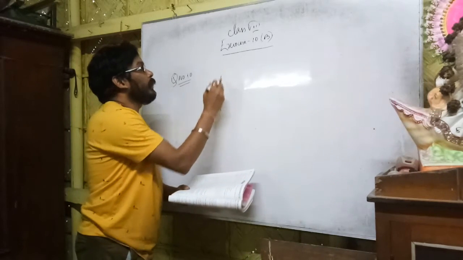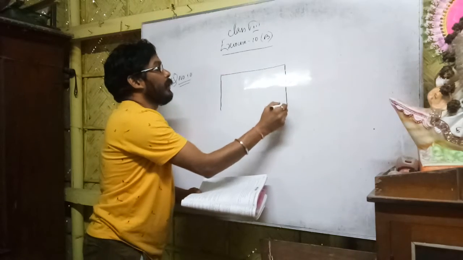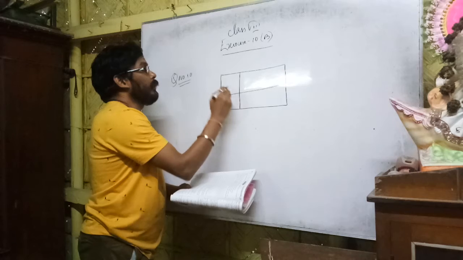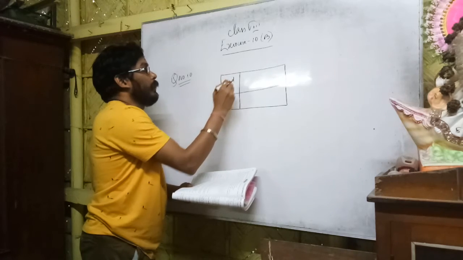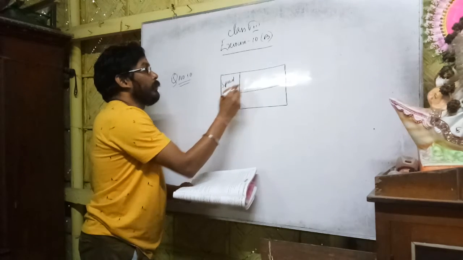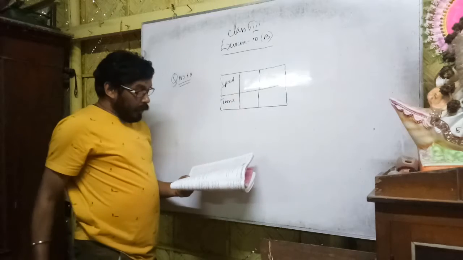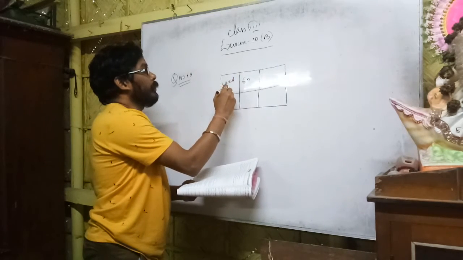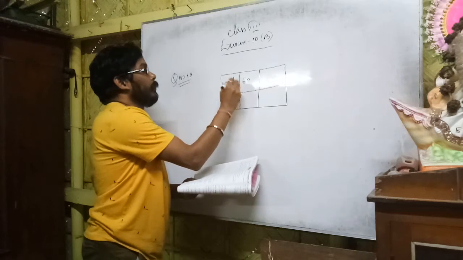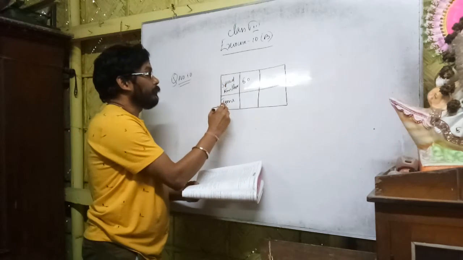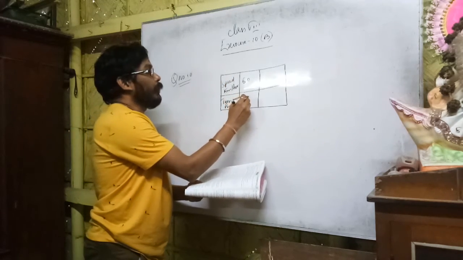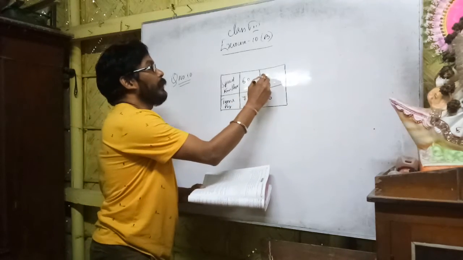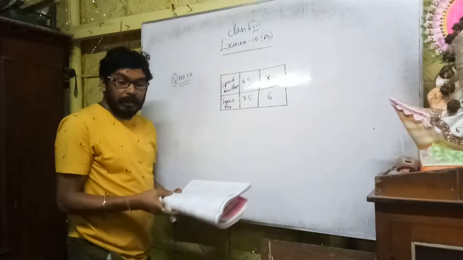So here there are two terms. One is speed and the other is the time. So here is the speed and here is the time. In the first case speed is 60. Here you can write kilometer per hour. For time it is hour. So it is 7.5 and the other time is 6. You have to find out speed.